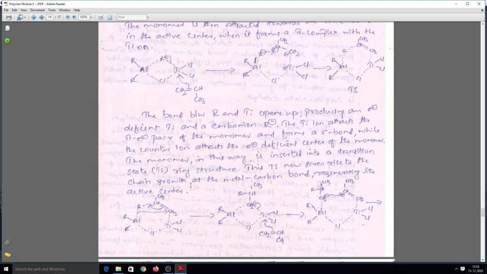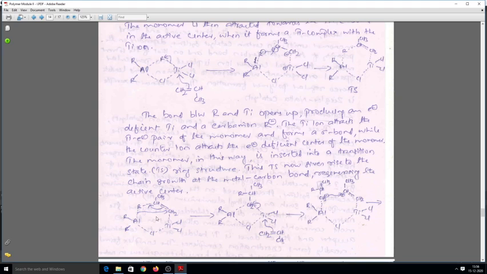With every addition of a monomer unit, the transition state will be established, and the propagation, the addition of the monomeric unit, will take place, and incorporation of the new monomer unit will take place, and this process will continue throughout.